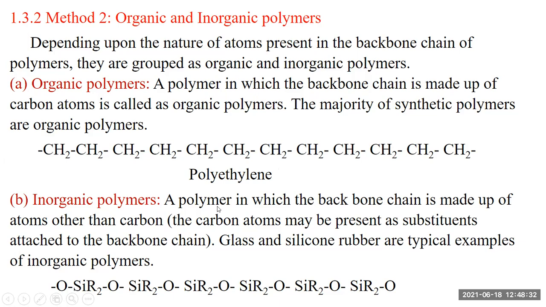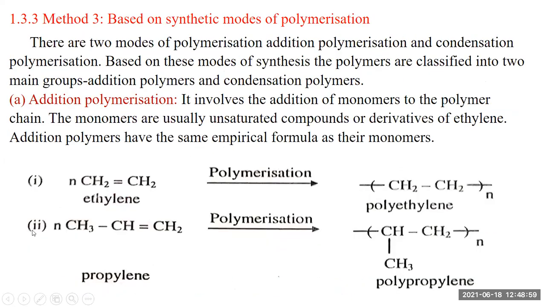An inorganic polymer has a backbone chain made up of atoms other than carbon. Glass and silicone rubbers are typical examples of inorganic polymers. The linkage is O-SiR2, where R is an alkyl group. This is the Si-O bond present in the inorganic polymer.